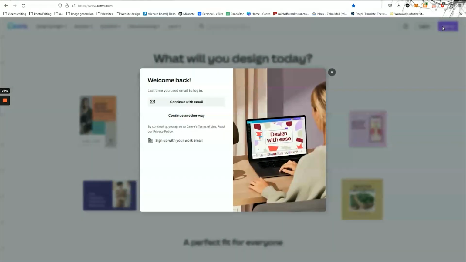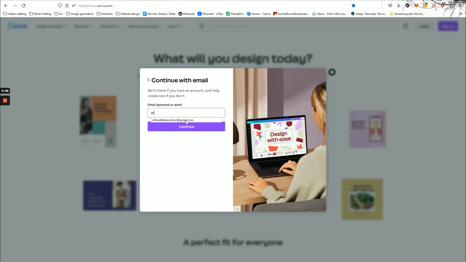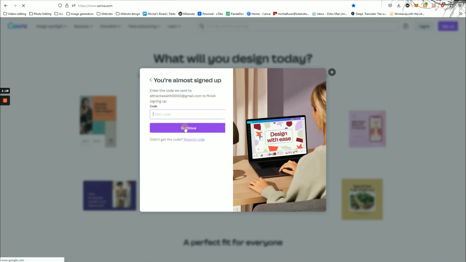Click on Sign Up in the top right corner and use the option that says Use my email. I recommend using the email you just created in Gmail for your business. I will enter my email address here. Done. Once you've entered the email address, click on Continue. Now we need to provide a name and click on Create Account. Take a look at what it says here. Enter the code that we sent to your email address to complete the registration process.